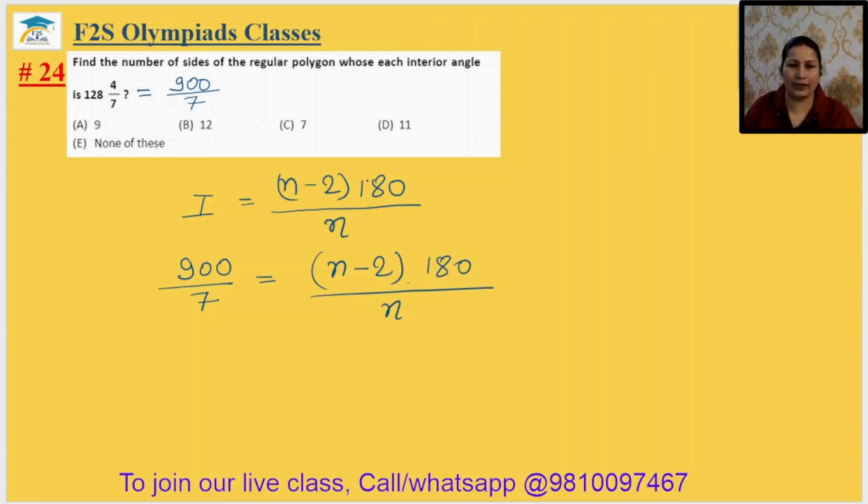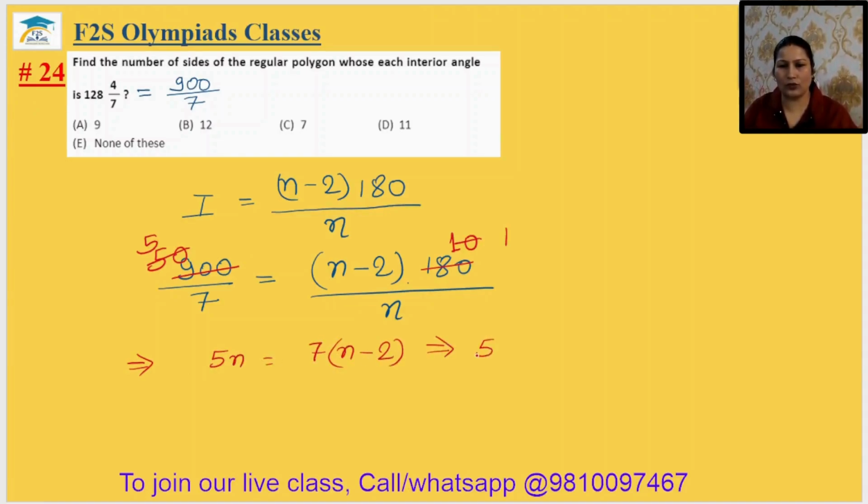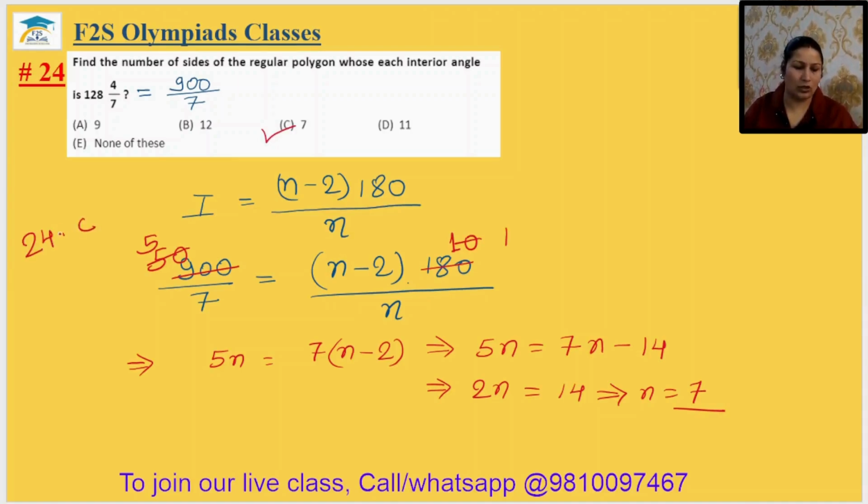Now we have to simplify it, so we can see here it can be divisible. So we can write 5n equal to 7 into (n minus 2). This will be 5n equal to 7n minus 14. This will be 2n equal to 14 and n equal to 7. The polygon will be a heptagon. Okay, option C is the correct answer. 24th answer is option C.